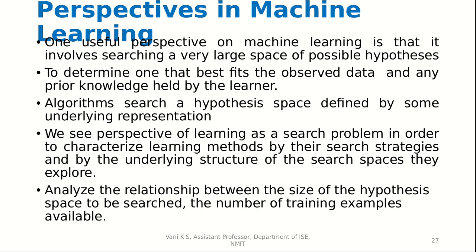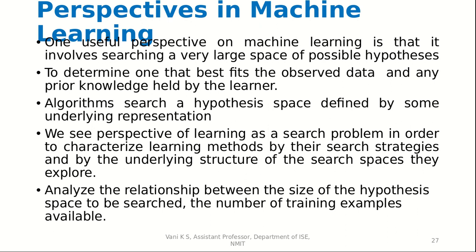So, perspectives in machine learning. One useful perspective on machine learning is that it involves searching a very large space of possible hypotheses. So there is a variety of hypotheses in this whole world, and you have to search for the optimal one, which one best fits for you. So determine the one that best fits the observed data and any prior knowledge held by the learner. Then algorithms search a hypothesis space defined by some underlying representation. So all the algorithms usually go for the hypotheses which are defined by some underlying representation.